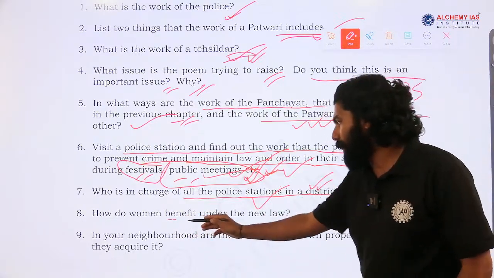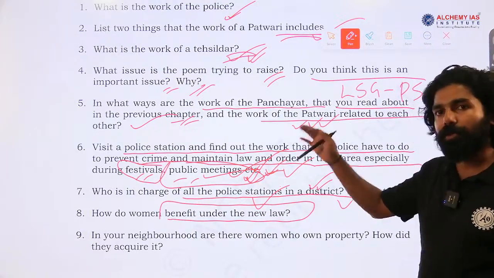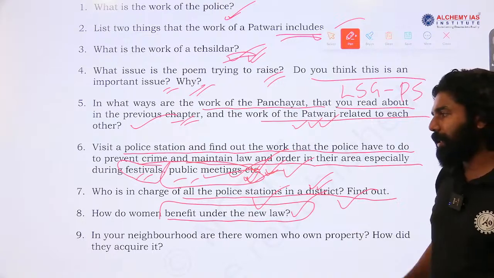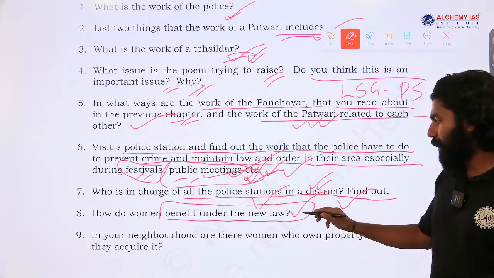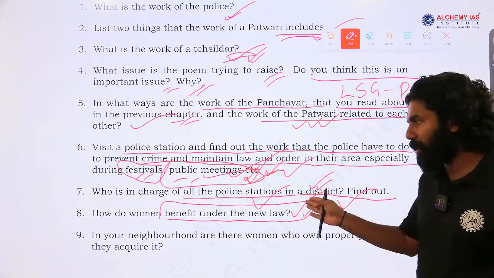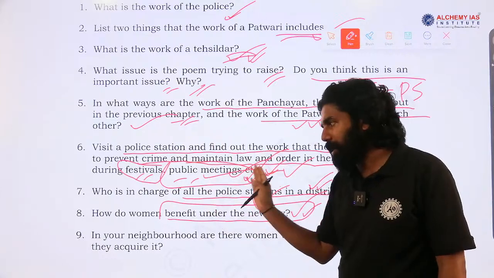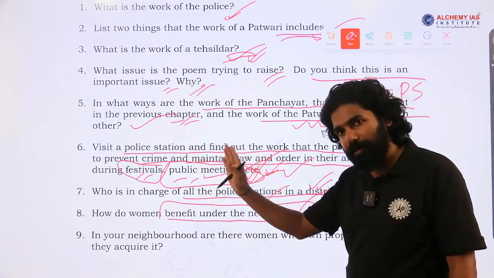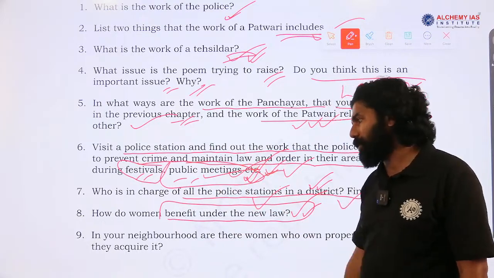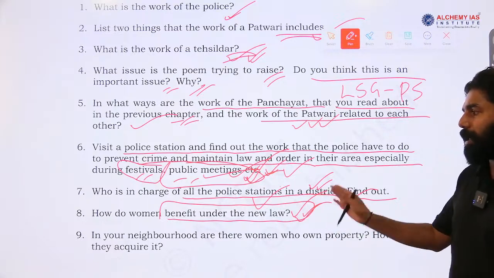How do women benefit under the new law? That is, gender equality is ensured through the Hindu Succession Amendment Act of 2005. So, this question is related to the right to property, regarding the inheritance of property. Through this law, the right of a woman has been ensured and restored. In terms of gender there should not be any discrimination. If she is also a daughter of the family, she should also get an equal share of the ownership of the lands. So, this is how gender equality was maintained by this law.